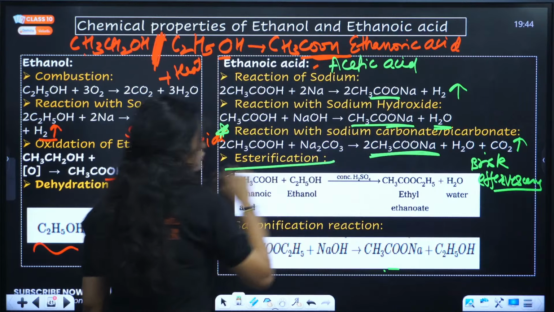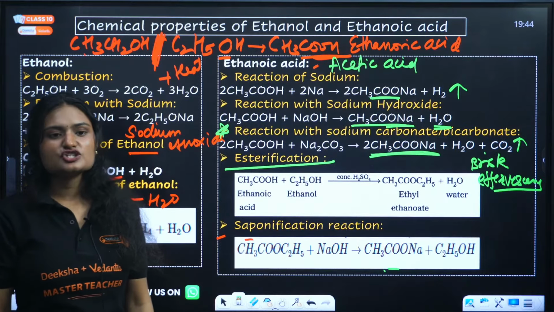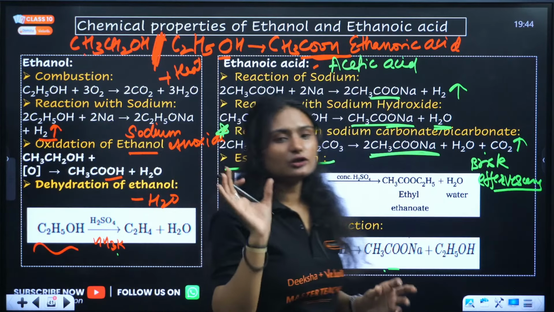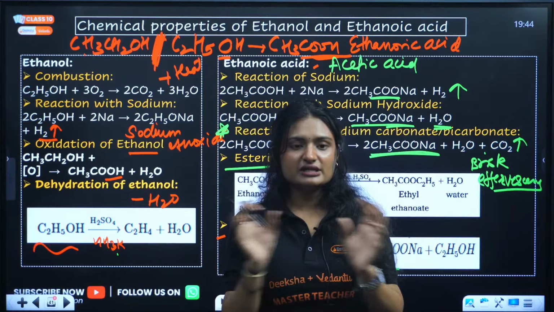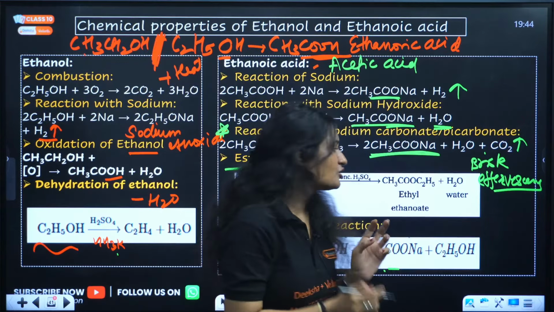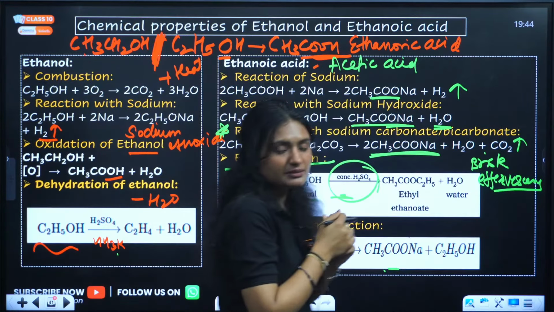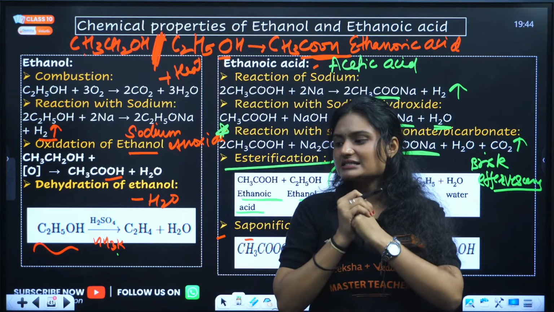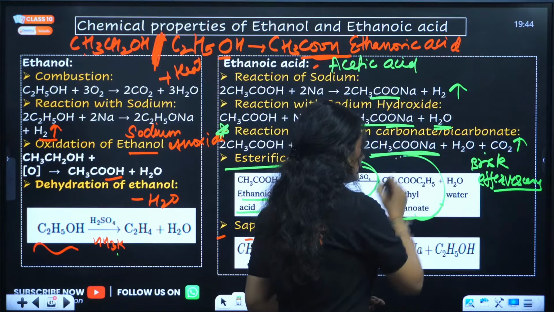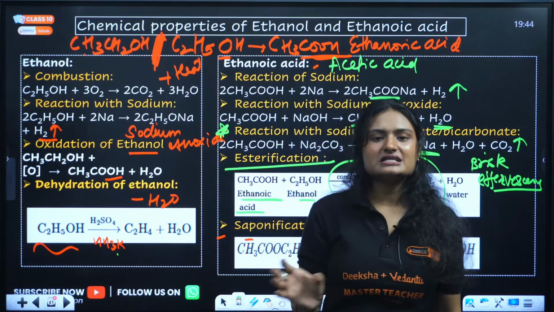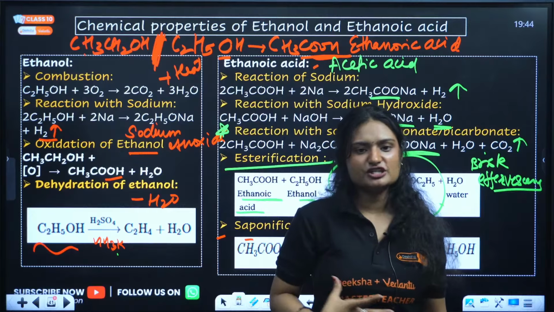Next is esterification. Are you guys blind or what? It is written right there. Esterification means when an alcohol and a carboxylic acid react in presence of an acidic medium, in presence of acid, we get ester. Simple. That is esterification. So when an alcohol and acid react in acidic medium, ester is getting formed. Ester forms. That is called esterification reaction. Clear?